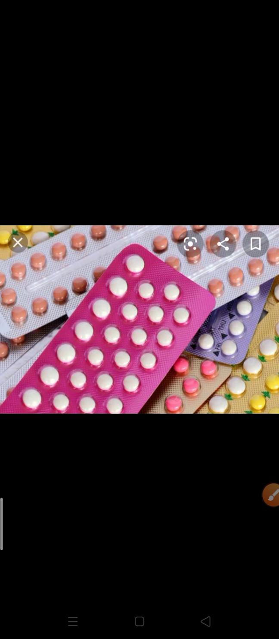The second type is the chemical method. You can see on your screen several types of pills.